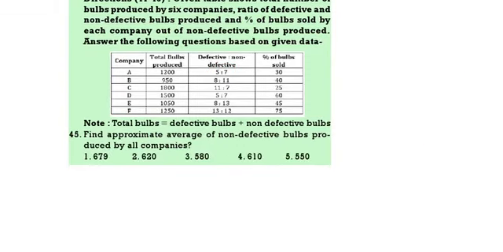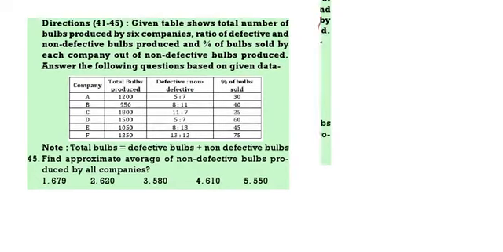Next. Find approximate average of non-defective bulbs produced by all companies. Non-defective of A. In this 1200, 5 is to 7. That means A will be 700. Now B. 950, 8 is to 11 means 19 parts. So 50 into 11, that is 550. B is 550. C. 1800, that is 700.